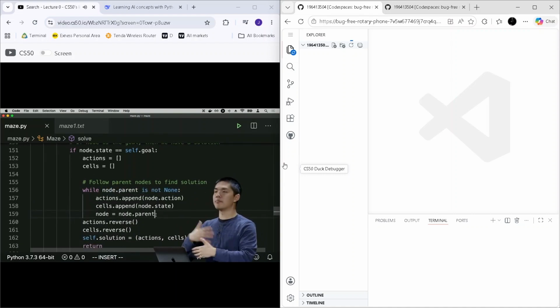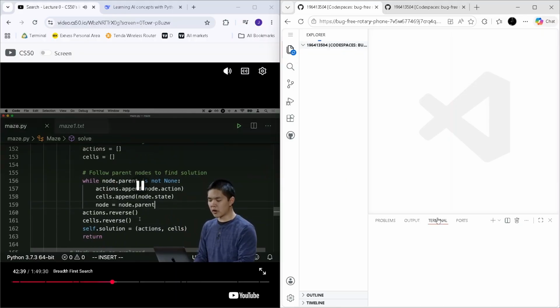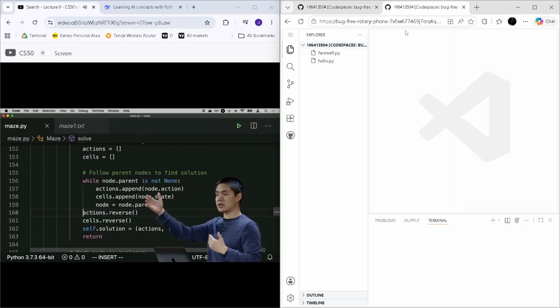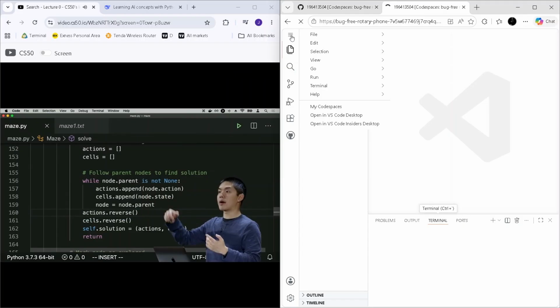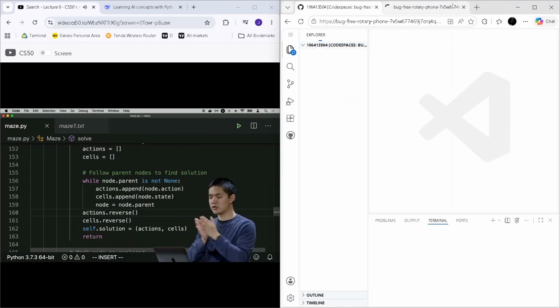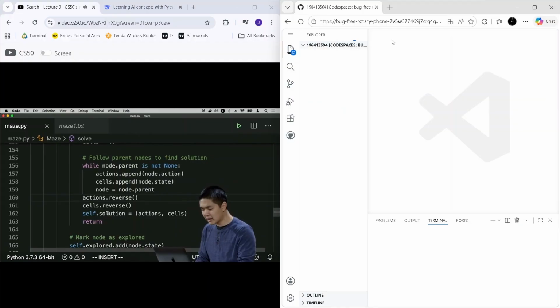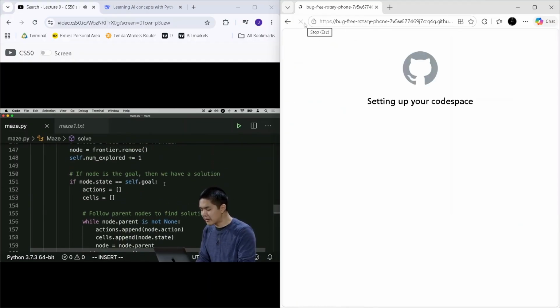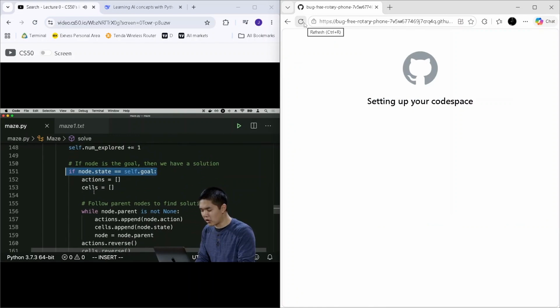As I do so, I'm going to be building up the list of all of the actions that I'm following and the list of all of the cells that are part of this solution, but I'll reverse them because when I build it up, going from the goal back to the initial state, I'm building the sequence of actions from the goal to the initial state, but I want to reverse them in order to get the sequence of actions from the initial state to the goal. And that is ultimately going to be the solution. So all of that happens if the current state is equal to the goal.